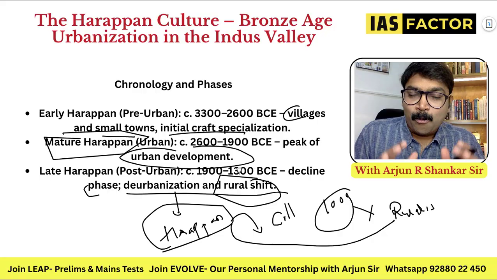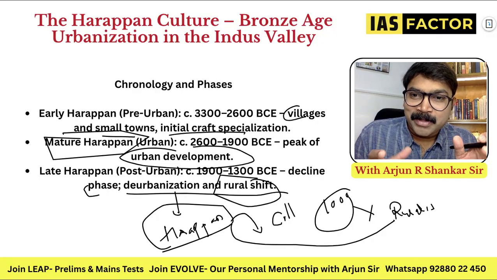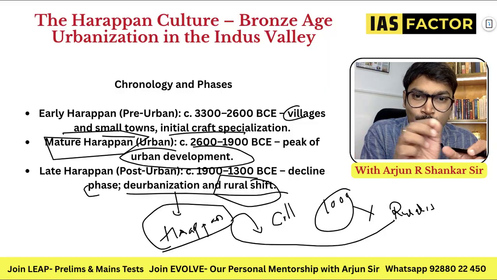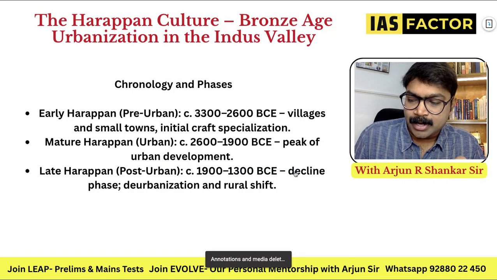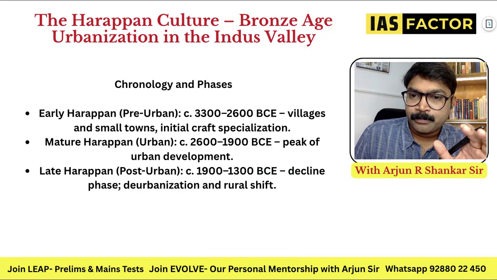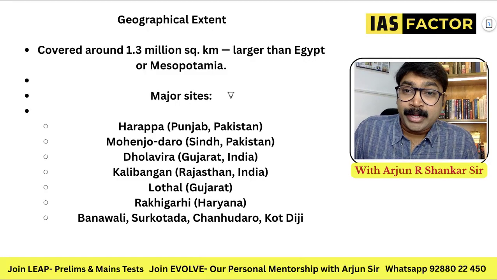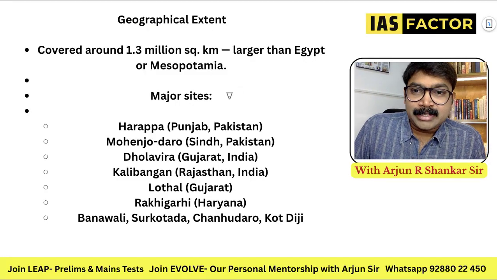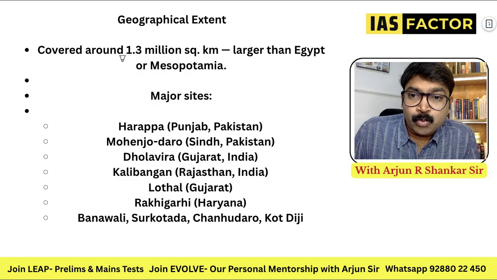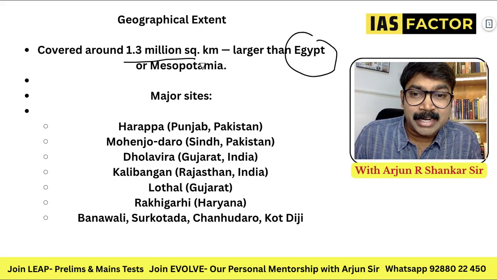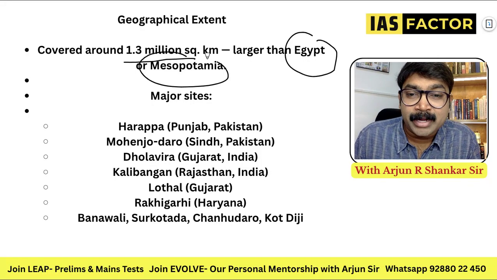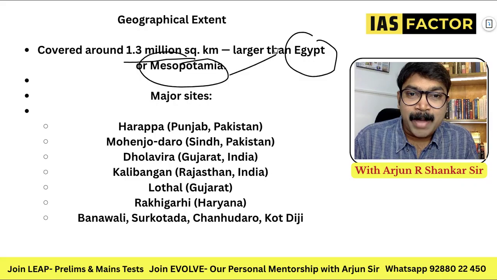So get this correct. One fine morning, everybody died. No, it went into a ruralized phase. Slowly, it went into a ruralized phase. So mature and late Harappan points are very important. And what is the geographical extent? It is almost 1.3 million square kilometers, larger than Egyptian civilization and larger than Mesopotamian civilization. So all these are parallel.